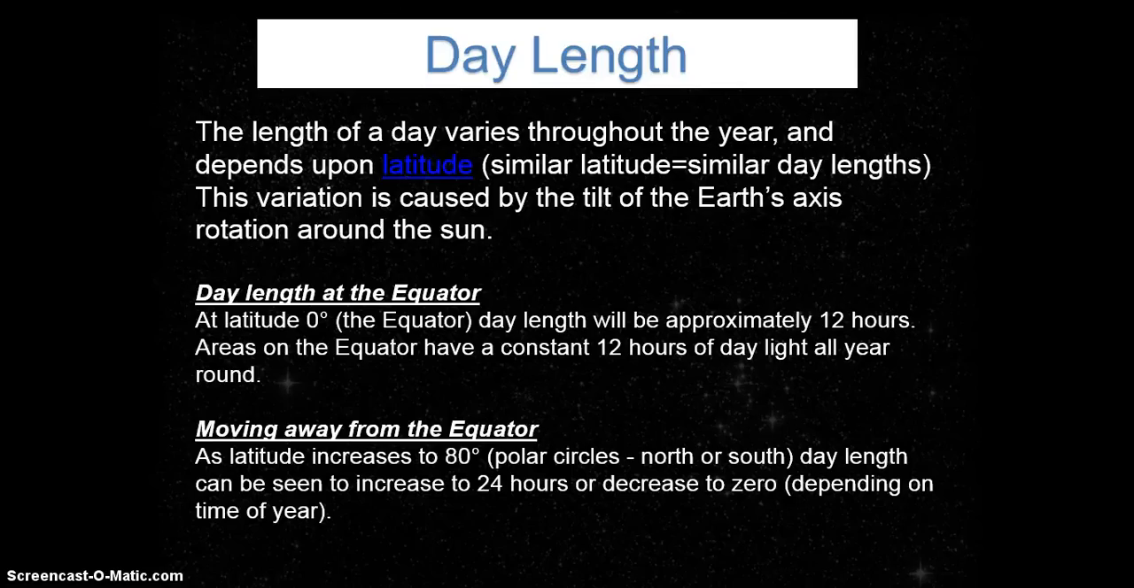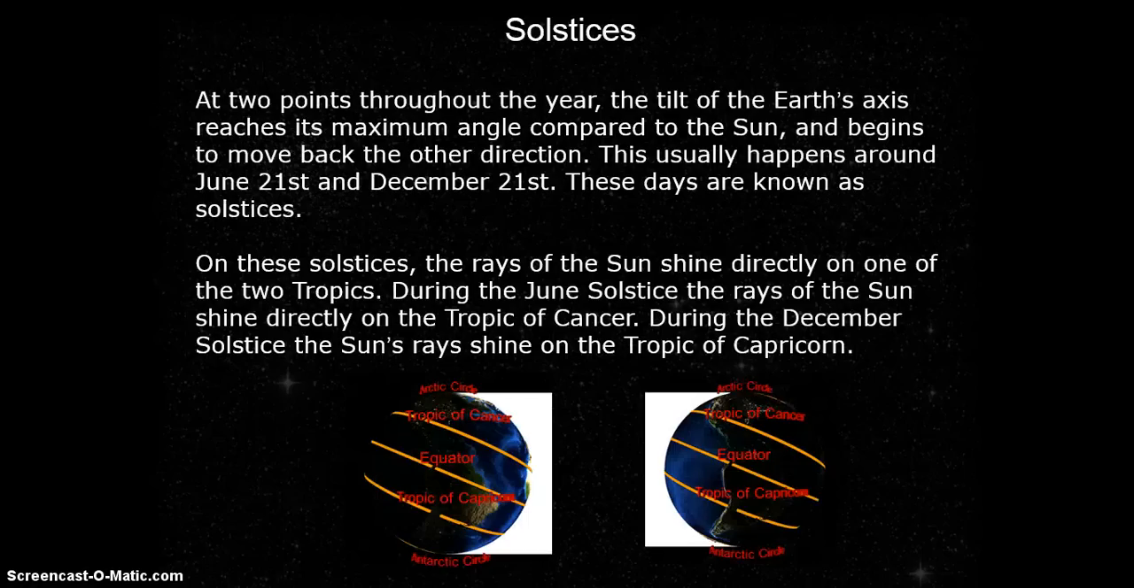Moving away from the equator, as latitude increases to 80 degrees, the polar circles, either north or south, day length can be seen to increase to 24 hours or decrease to 0 depending on the time of year. So that means that it could be sunny for a full 24 hours or dark for a full 24 hours depending on the time of year in that particular latitude. So that should give you a further idea of how the length of day changes at different latitudes, so to answer essential question number 2.